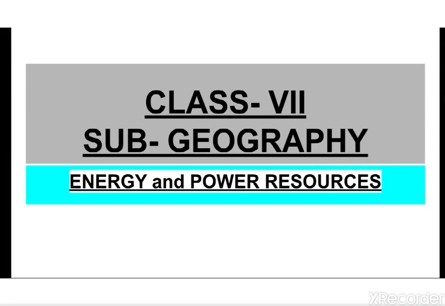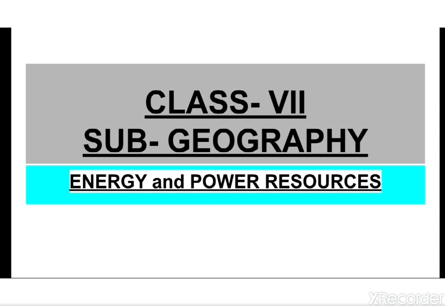Students, today I will explain a new topic for class 7 students. Today's topic is energy and power resources. We use a variety of earth's resources, but not all of them will be around forever. This lesson explains the difference between the resources that can be regenerated for our use and those that are gone after they are used once.